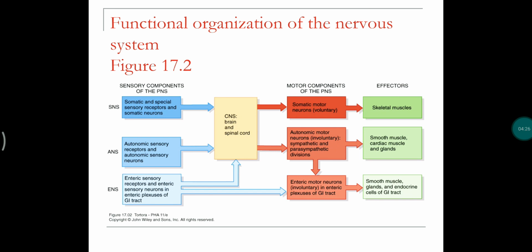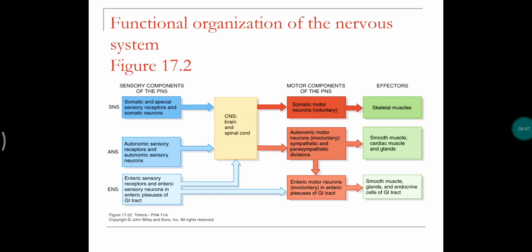And coming to the functional organization of the nervous system. Functional organization means how the brain, spinal cord, and all the nerves work together. Here we can see the different parts of the peripheral nervous system and the central nervous system.